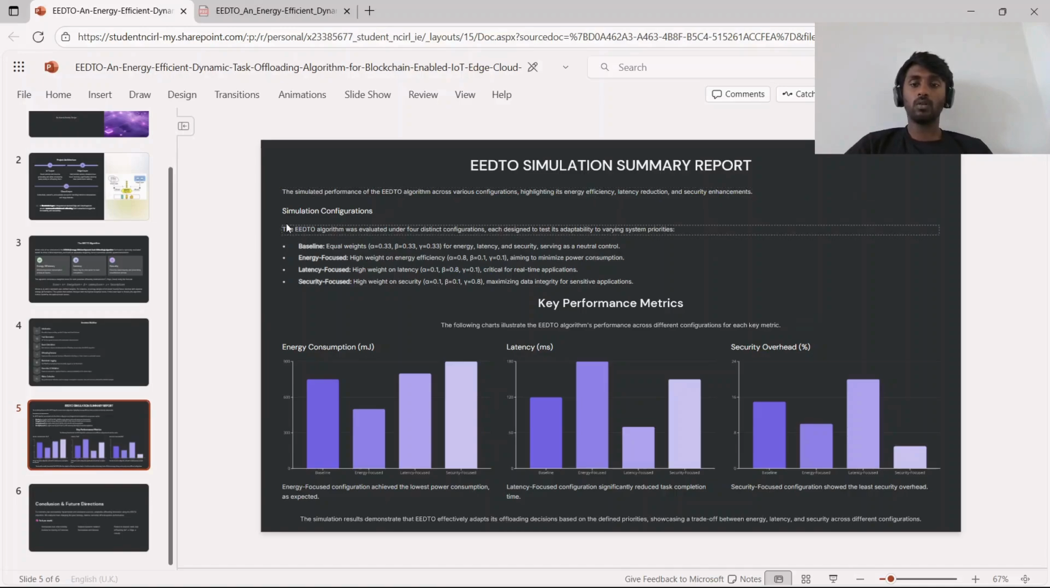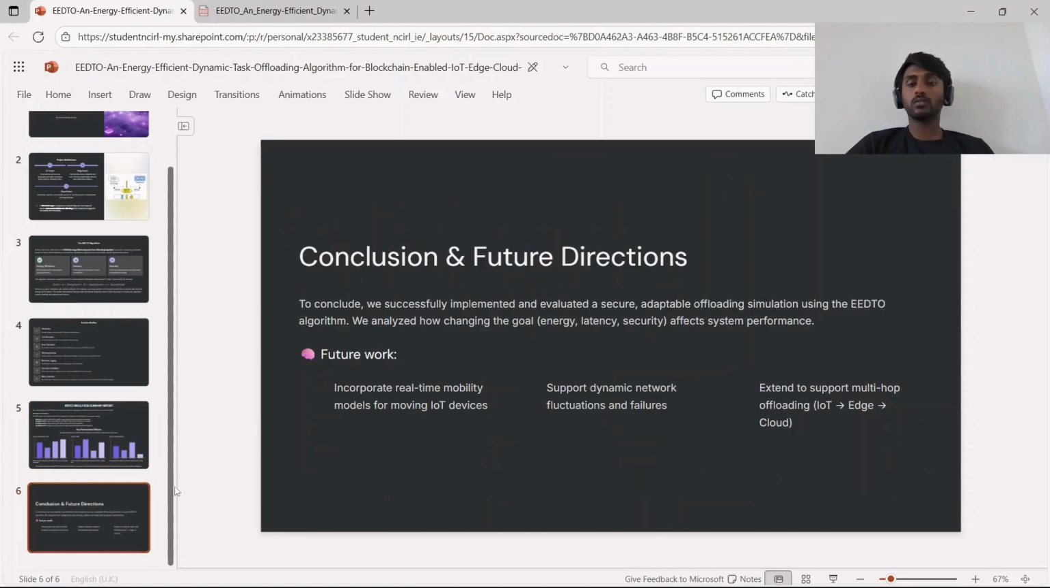As we have run the simulation for the four configurations using different weights, I have plotted a simple bar graph for the energy consumption. The energy focused configuration achieved lower power consumption as expected, and the latency focused configuration has a significantly reduced task completion time, and the security focused configuration showed the least security overhead.